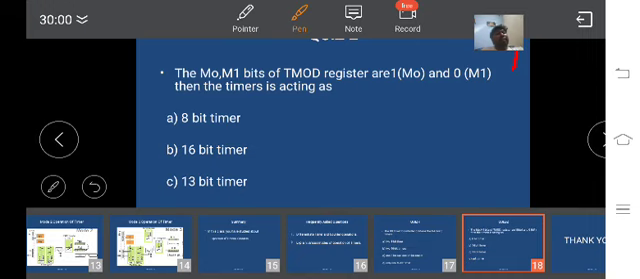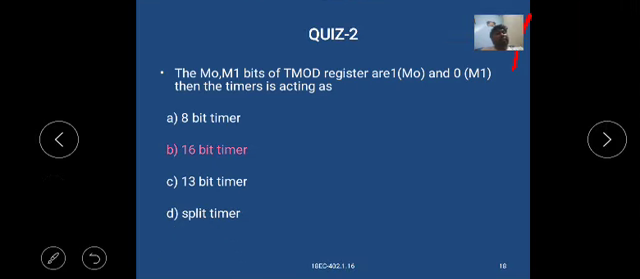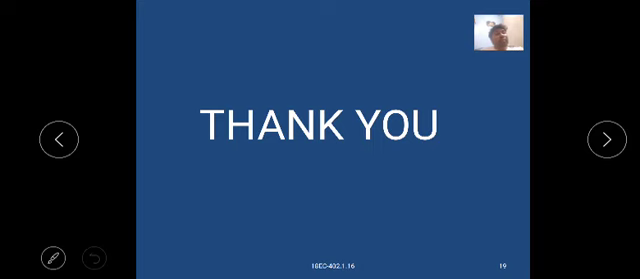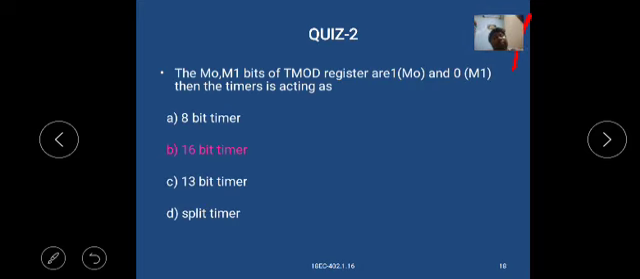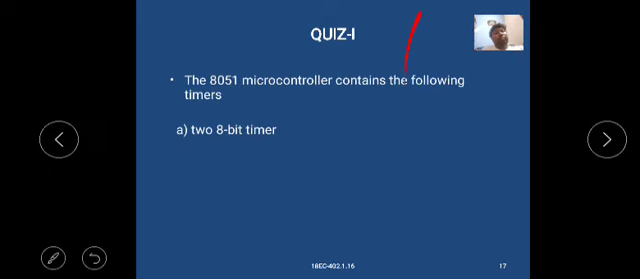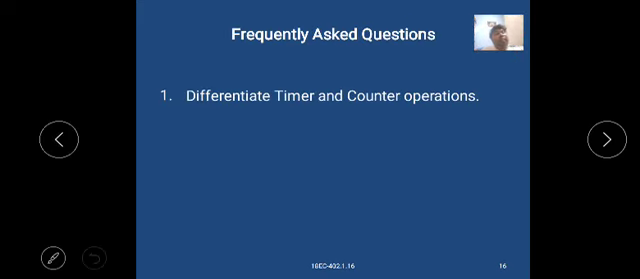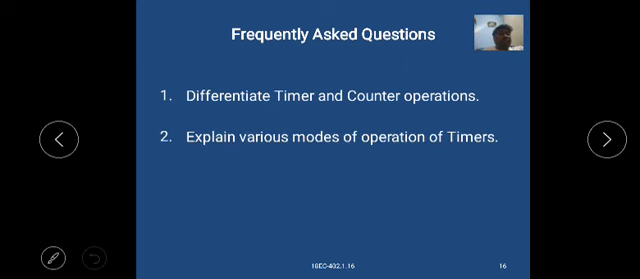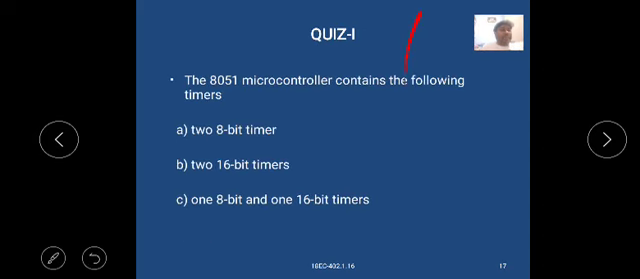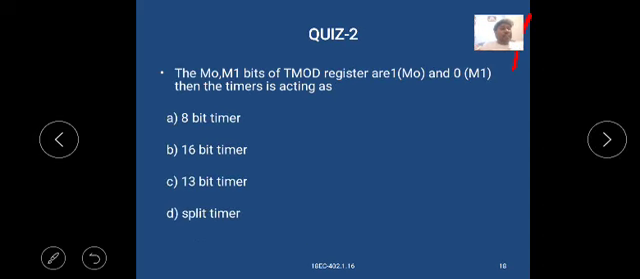These are the important discussions of timers and counters. Most of the questions frequently asked are: differentiate timer and counter operations, and explain various modes of operation of timer. These are the important questions they ask in the examination.